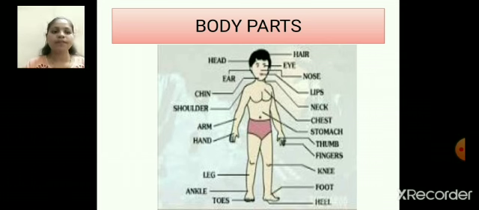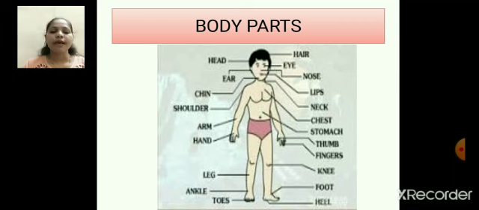Hair, eye, nose, lips, neck, chest, stomach, thumb, fingers, knee, foot, heel. Now let us read the body parts given on the left side.